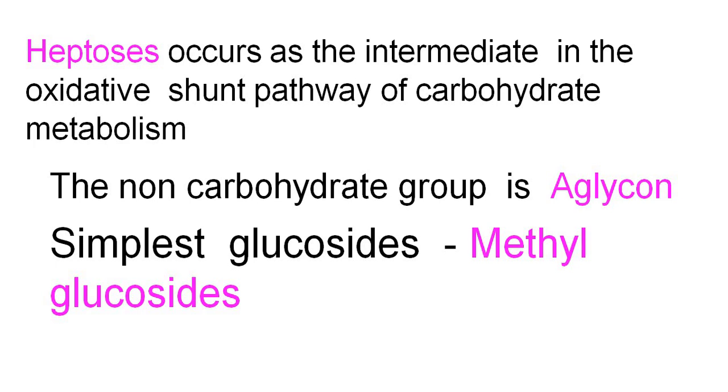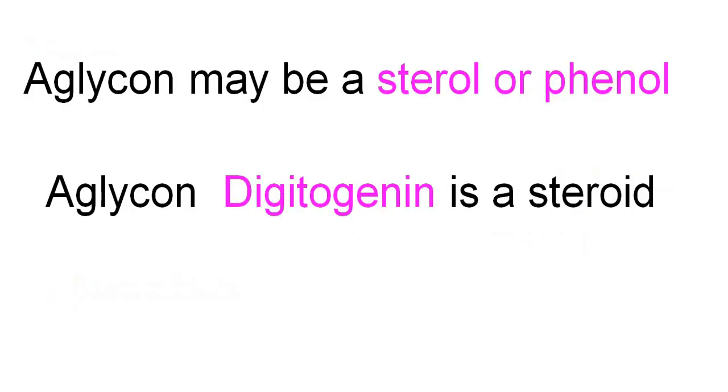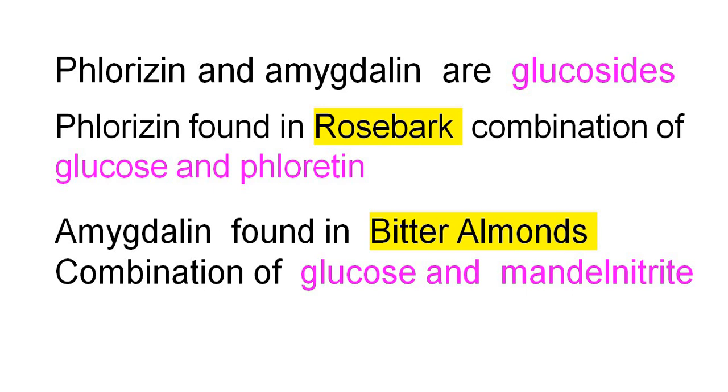Heptoses. The non-carbohydrate group is the aglycone. The simplest glucoside is methyl glucoside. The aglycone may be a steroid or phenol. Digitogenin is a steroid aglycone. Phlorizin and amygdalin are glucosides. Phlorizin is found in rose bark, a combination of glucose and phloretin. Amygdalin is found in bitter almonds, a combination of glucose and mandelonitrile.